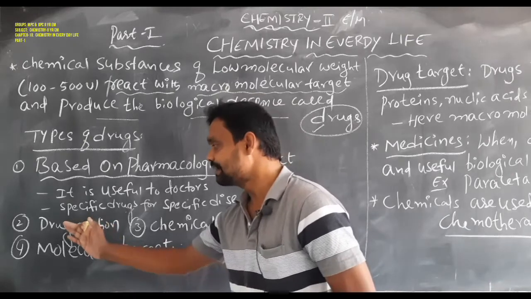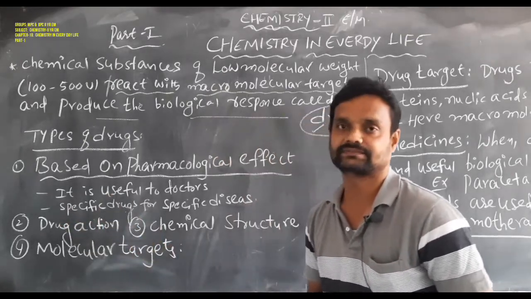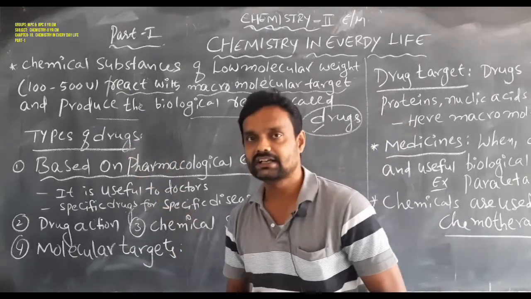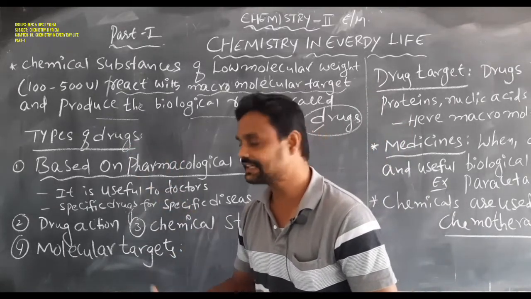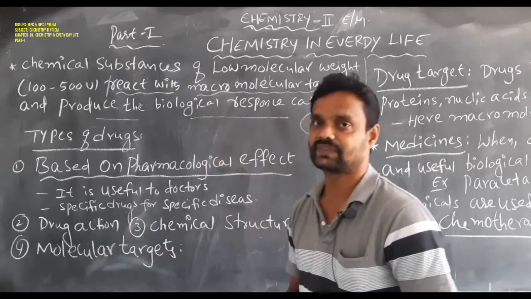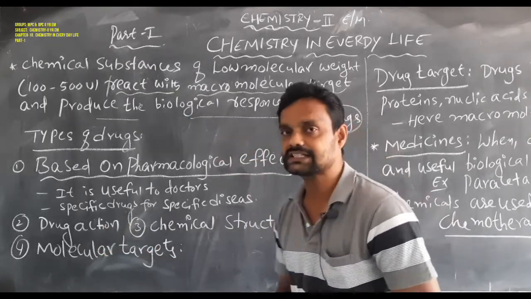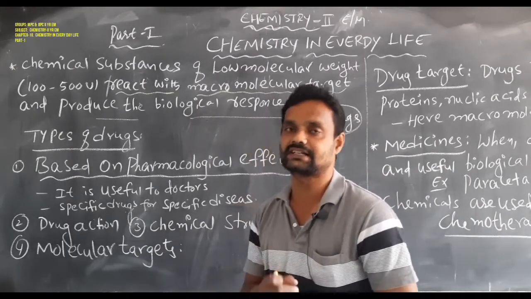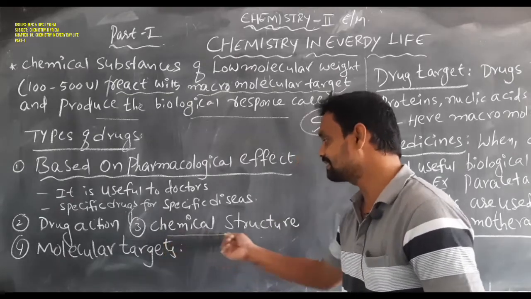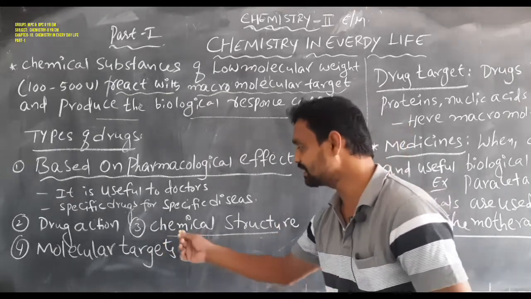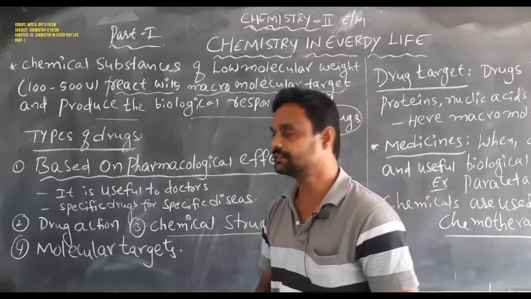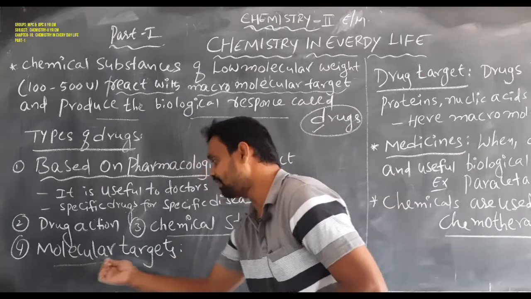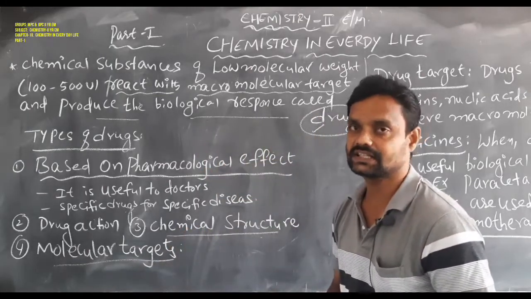Another type is based on the drug action. The second category is the drug action. The third one is the chemical structure, nothing but the chemicals used in those drugs. Depending on the chemical structure also, we classify the drug. The fourth category is the molecular target.